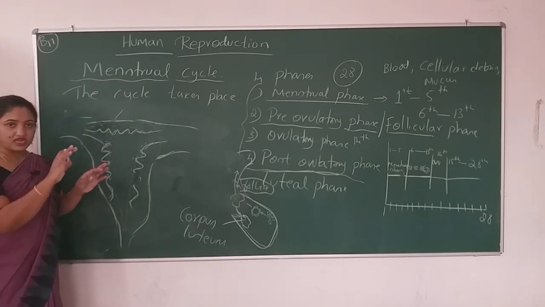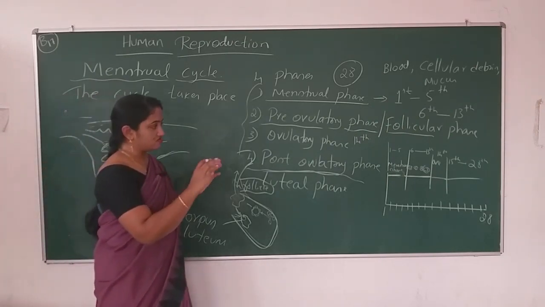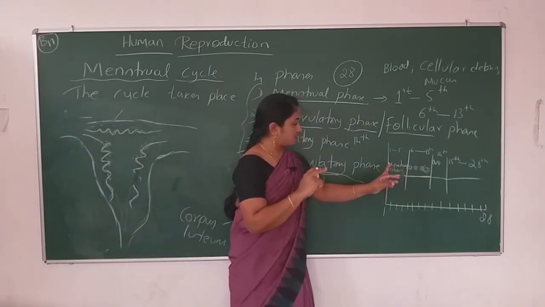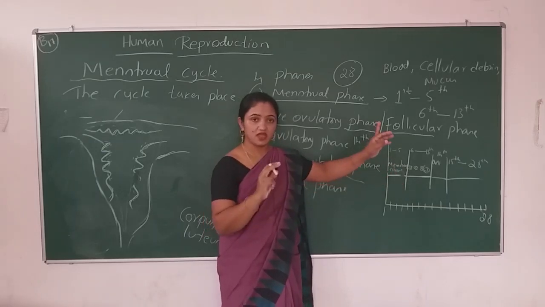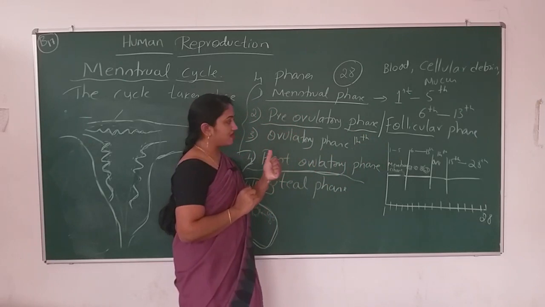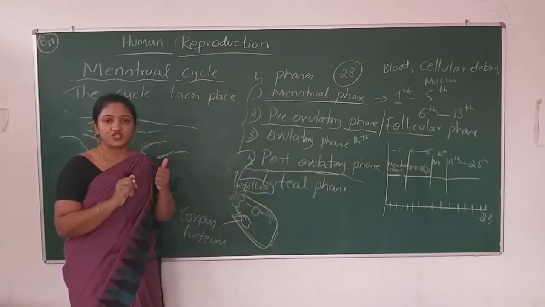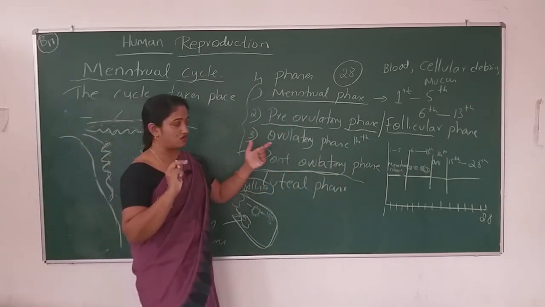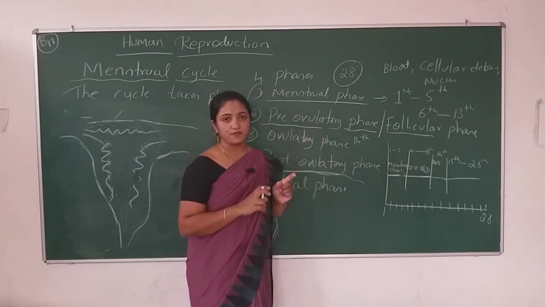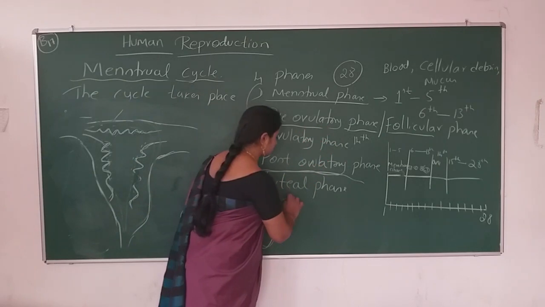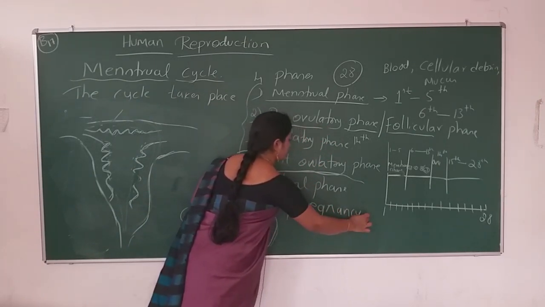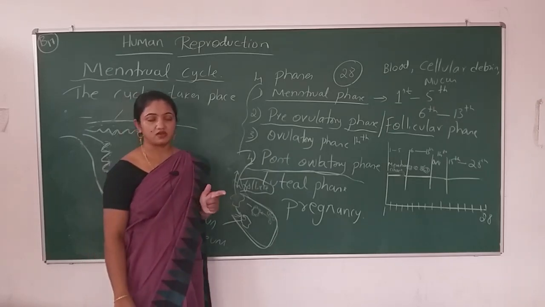In that time, the ovulation time, the menstrual phase doesn't take place at the time of fertilization. So if a female is missing the menstrual cycle or menstrual phase, it is a symbol of pregnancy. But some exceptions are there.